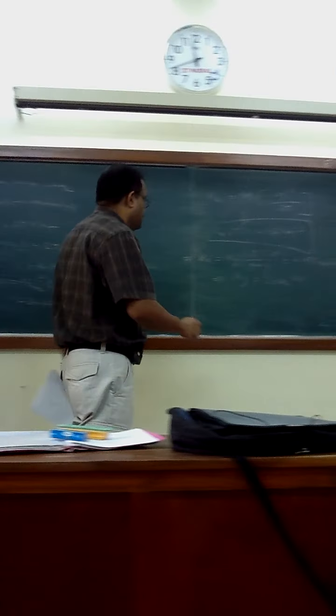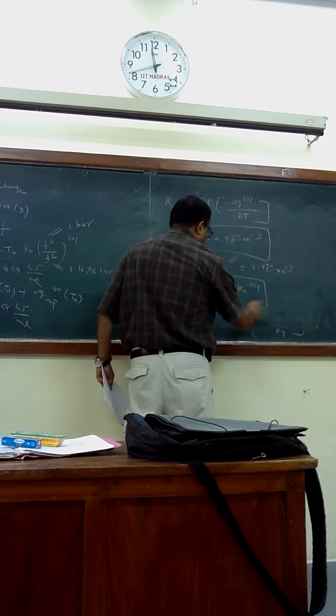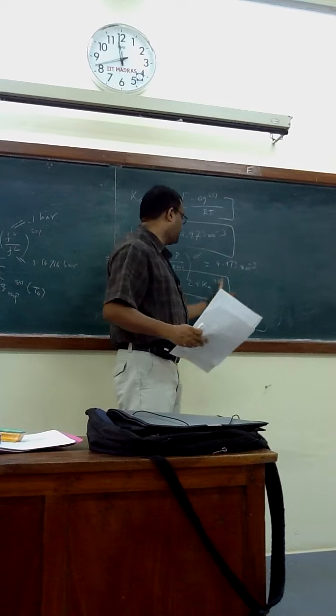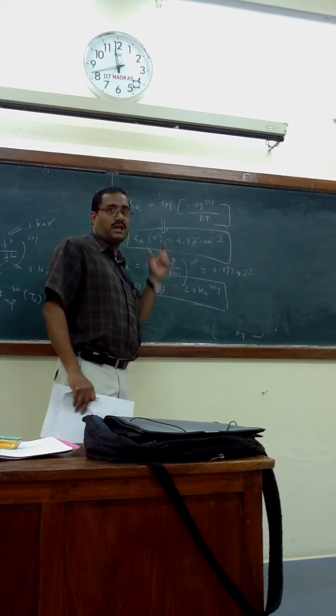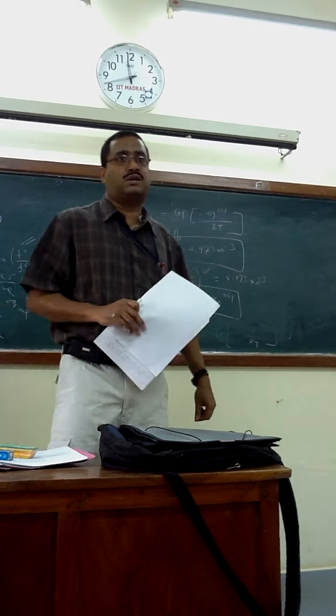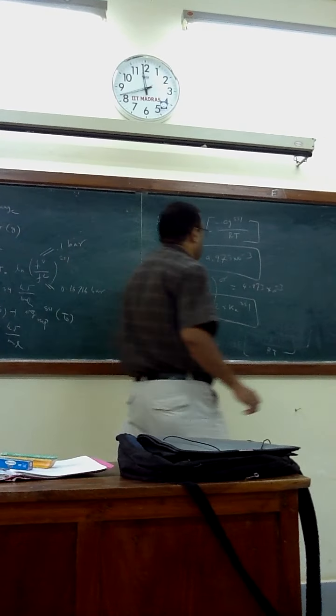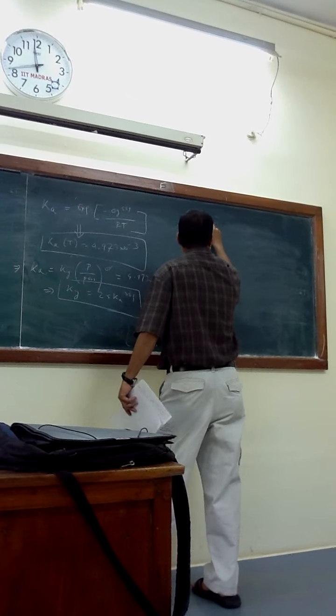This is very important. Ka is given as 4.973 10 to the power minus 3. So Ky you have to write in terms of y. You need to have the equilibrium conversion. You have to calculate y. Remember that.